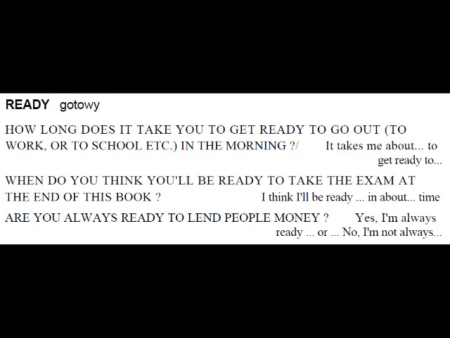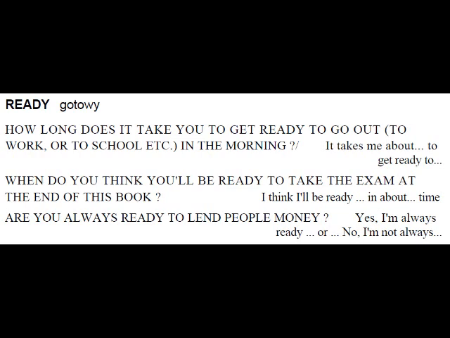Ready. How long does it take you to get ready to go out in the morning? It takes me about half an hour to get ready to go out in the morning. When do you think you'll be ready to take the exam at the end of this book? I think I'll be ready to take the exam at the end of this book in about 4 weeks' time.